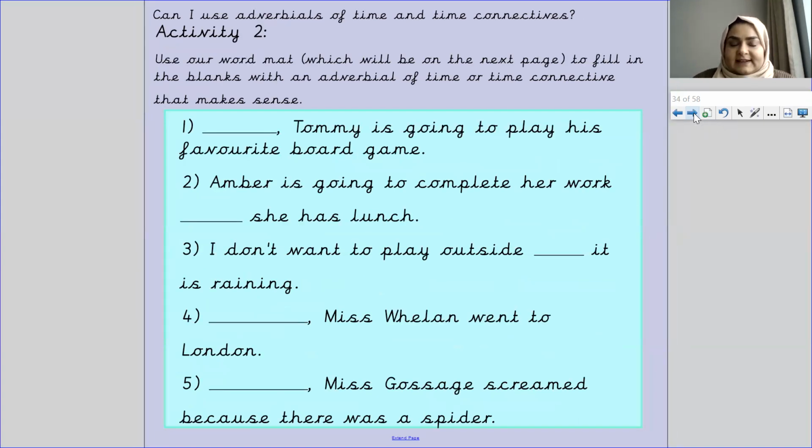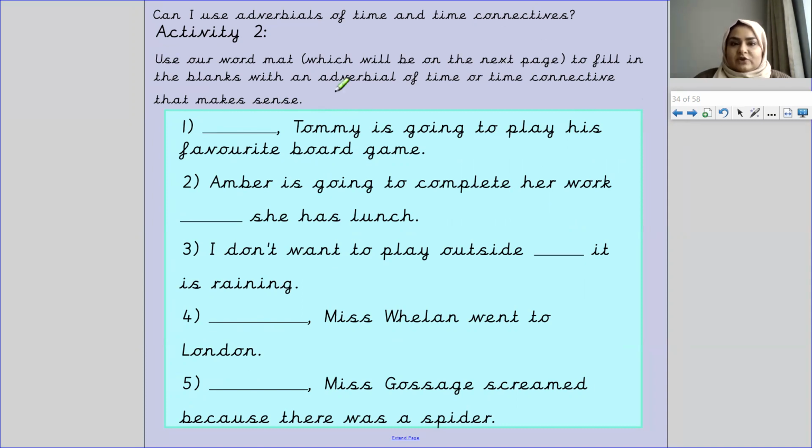Now, if you were doing activity 2, your task is to use our word mat, which will be on the next page, to fill in the blanks with an adverbial of time or time connective that makes sense. Okay, so you have sentences here with gaps in them, and you need to complete these sentences using the correct adverbial of time or time connective.